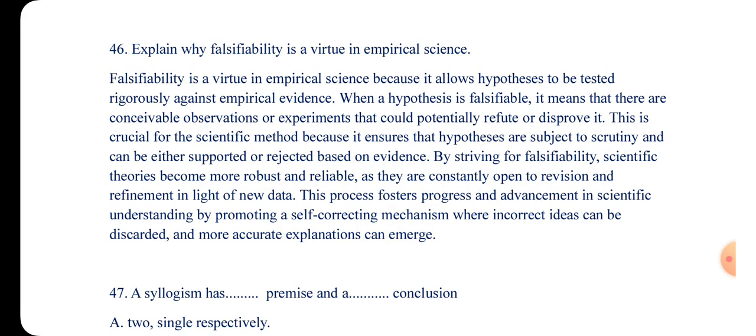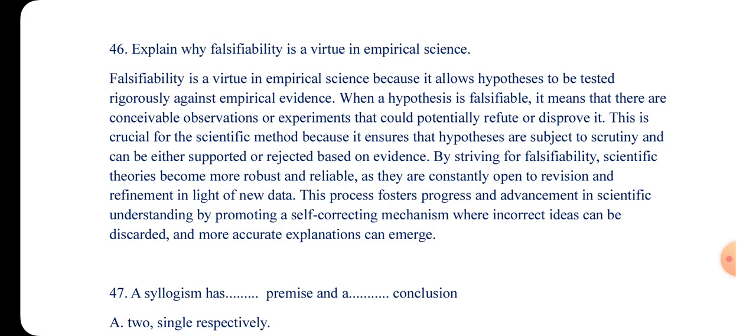So falsifiability is a virtue of empirical science because it allows hypotheses to be tested rigorously against empirical evidence. When a hypothesis is falsifiable, it means that there is a conceivable observation or experiment that could potentially refute or disprove it.